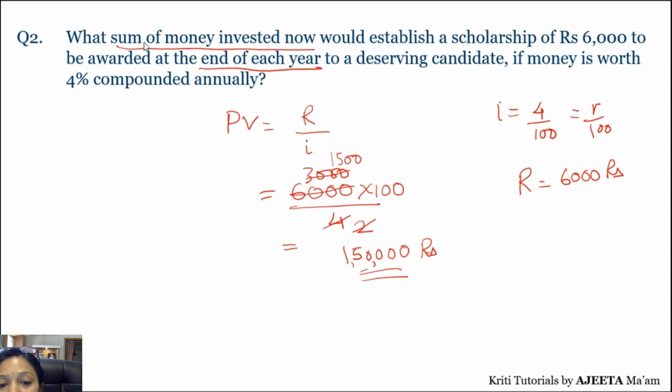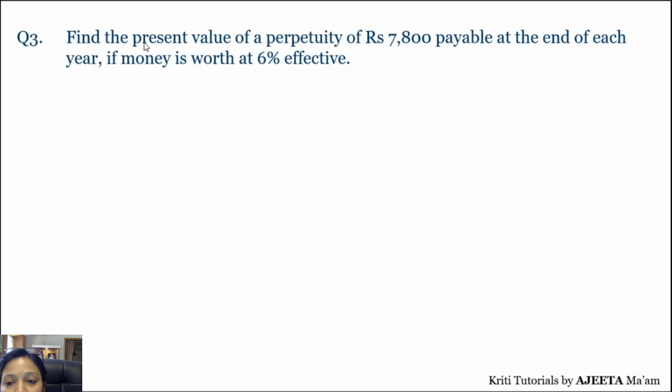So if money is worth 4% per annum compounded annually. So this is how we calculate the present value. So present value का concept आपको समझ में आना चाहिए। Present value means today's value क्या है, correct? So that is what it is. Now let's move on to the next.